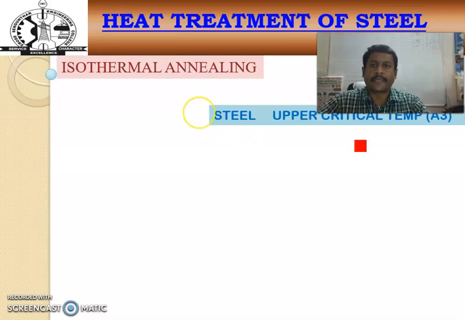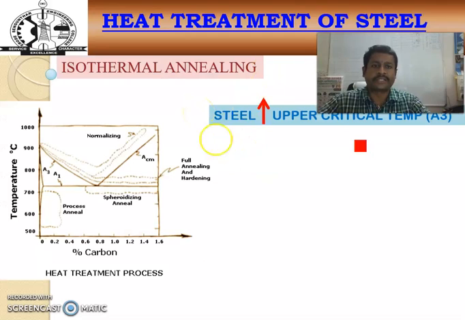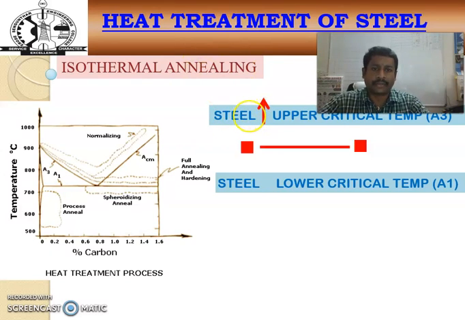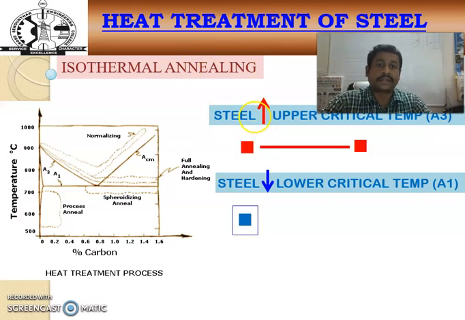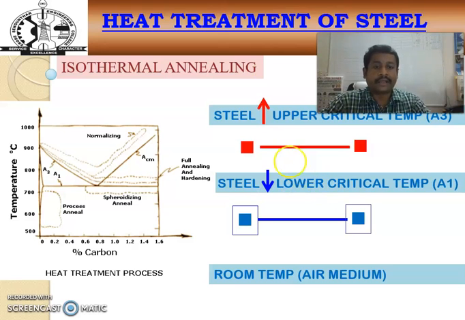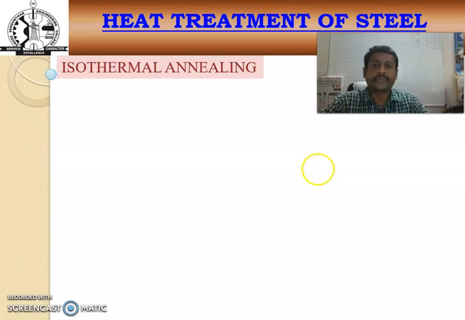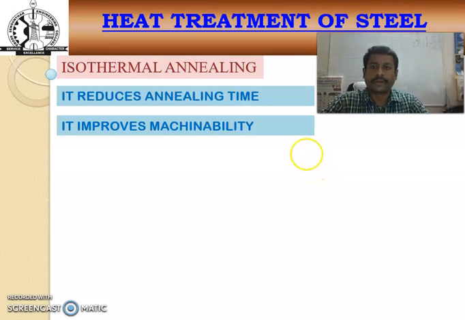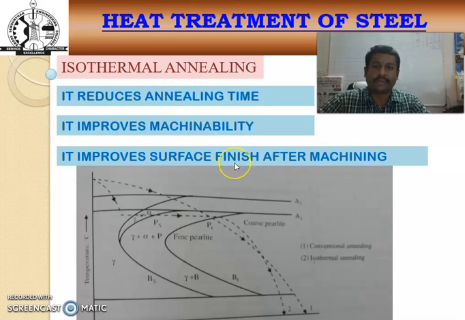So next process. This is the schematic representation of the isothermal annealing process. Steel is heated up to the upper critical temperature, the A3 line, and the steel is cooled down to the lower critical temperature, that is the A1 line, and finally the cooling medium is air. The purpose of the isothermal annealing process is that it reduces annealing time, and it also improves the machinability property and improves the surface finish after the machining process.